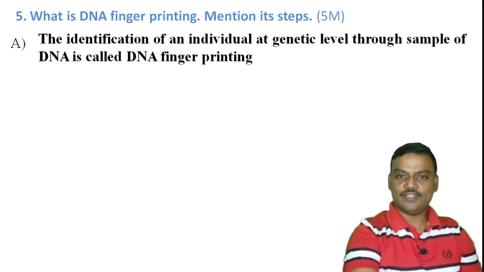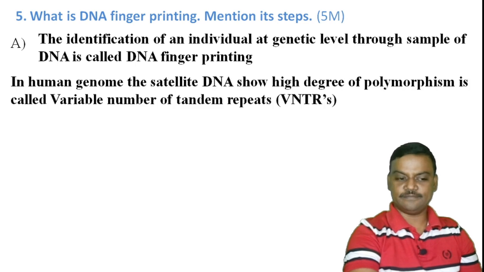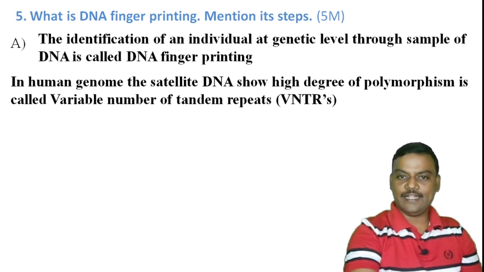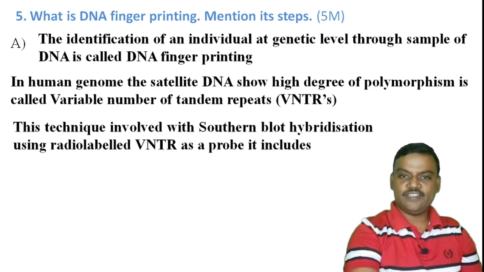In the human genome, the satellite DNA has a high degree of DNA polymorphism, and it is called variable number of tandem repeats, simply called VNTRs. This DNA fingerprinting technique includes Southern blot hybridization using radio-labeled VNTR as probes, and it includes the following steps.